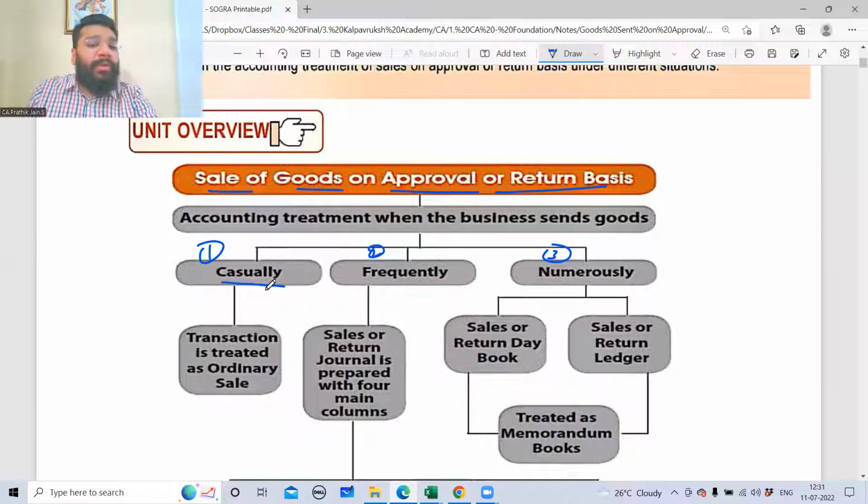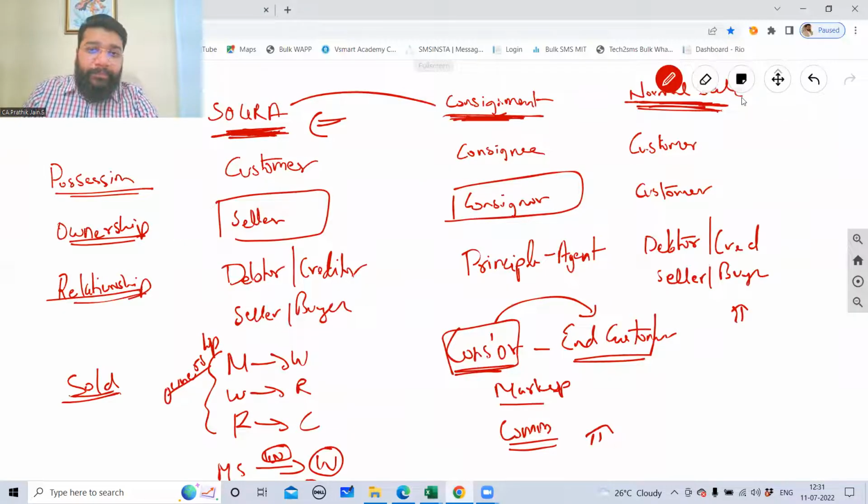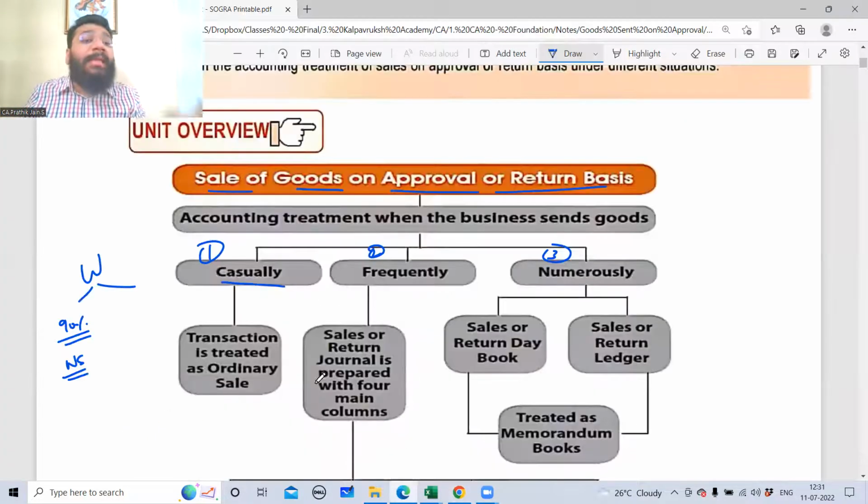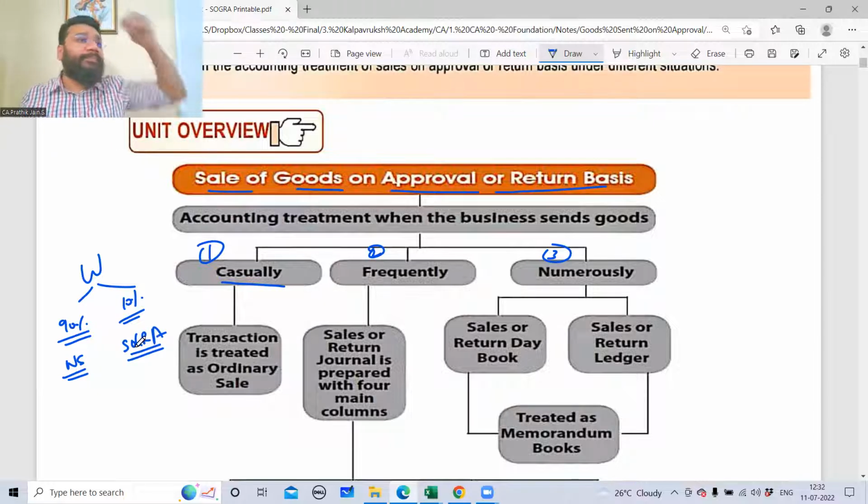First scenario is casual. Casual means what? I am, let's suppose, a wholesaler. In my wholesale business, 90% of the business is normal sale. What is normal sale? Where once I send the goods or once I sell the goods, I will not take it back. This is normal business, normal sale business. So 90% of my business is normal sale. Only up to 10% of the business is on SOGRA basis.